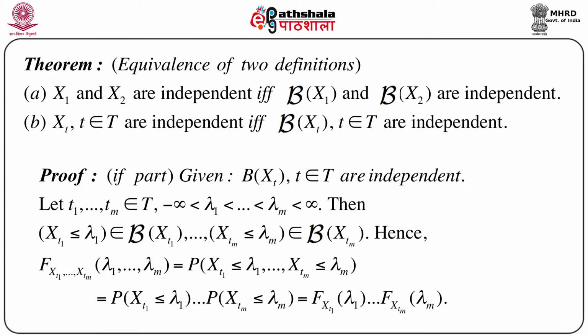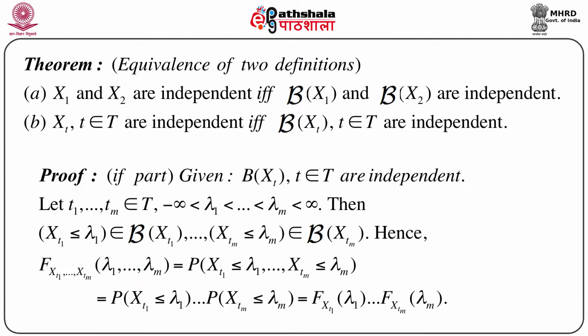that X1 and X2, these two random variables, are independent if and only if script B of X1 and script B of X2 are independent. And similarly, Xt, t belongs to capital T, are independent if and only if script B of Xt, t belongs to capital T, are independent. So let us try to prove this result.